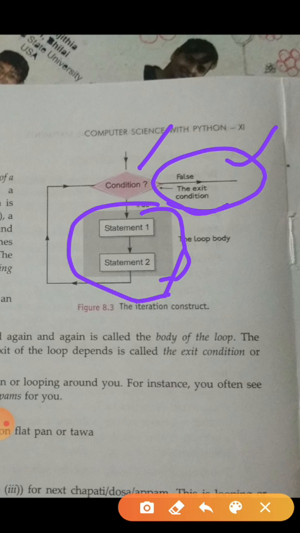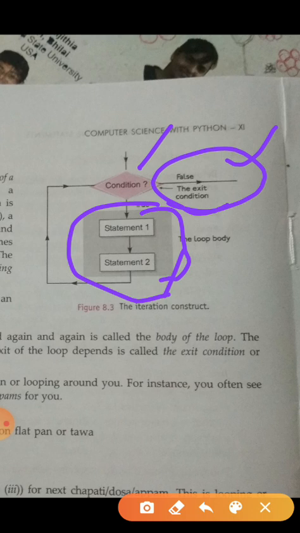You can find many examples of iterative or looping around you. For example, your mother cooks chapati and dosa for you. What is she doing? She rolls the chapati, puts it flat on the pan or tawa, cooks it for 2 to 3 minutes, and once done, takes it off.